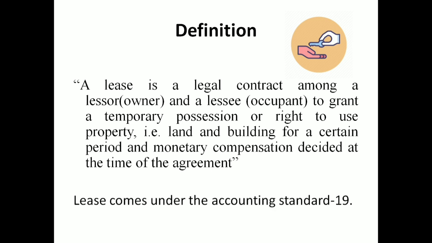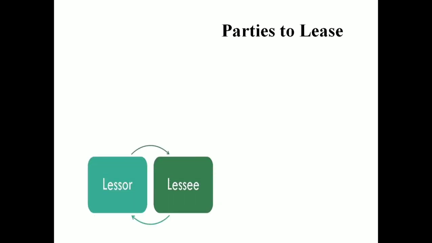And one more thing, leasing comes under Accounting Standard 19. Let us elaborate who the parties in leasing are. Two parties are there: one is the lessor and another one is the lessee.